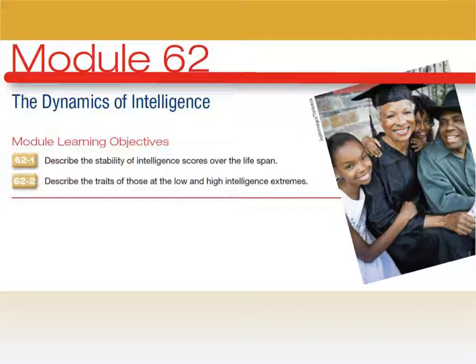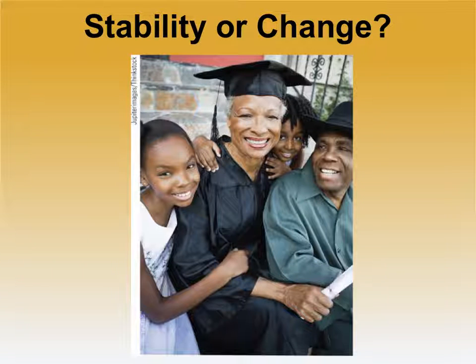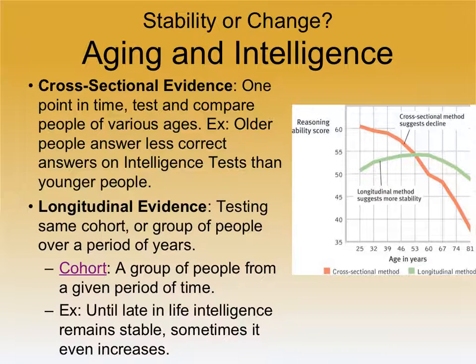Now that we've talked about what is intelligence and how to assess it, we're going to talk a little bit about intelligence over the lifespan, as well as extremes of intelligence, like those with very low or very high intelligence. So first off, does intelligence change? Within a given person, all else being equal, will intelligence change over the course of his or her life?